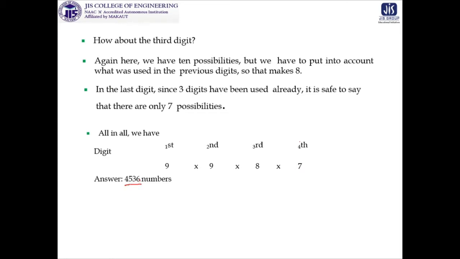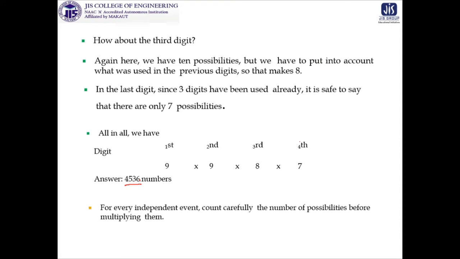Now if you have a question in your mind, that means you are on the right track: if repetition is allowed, then what will be the number of possibilities? There is a very important clue: for every independent event, before reaching any final conclusion, we have to count the number of possibilities carefully before multiplying them.